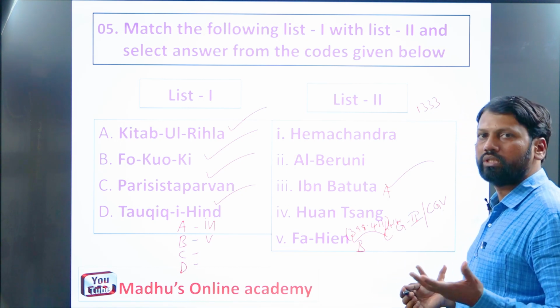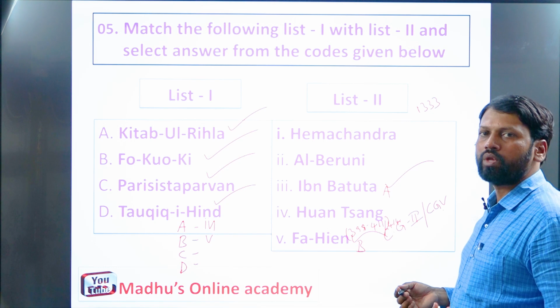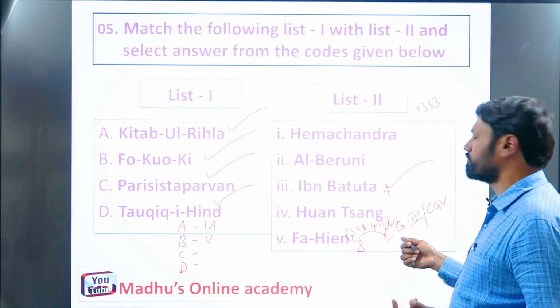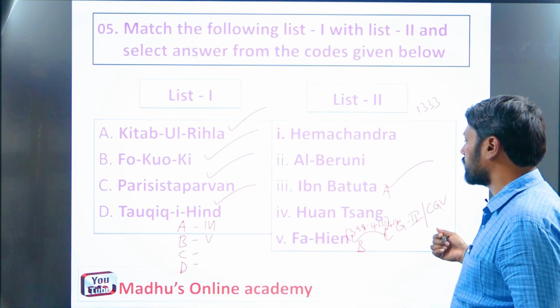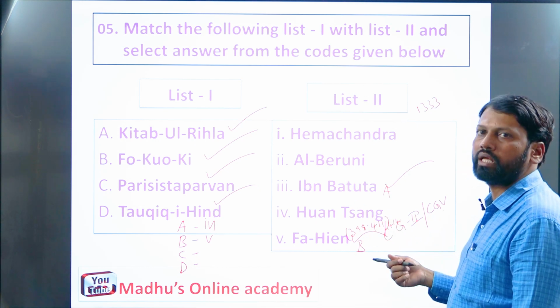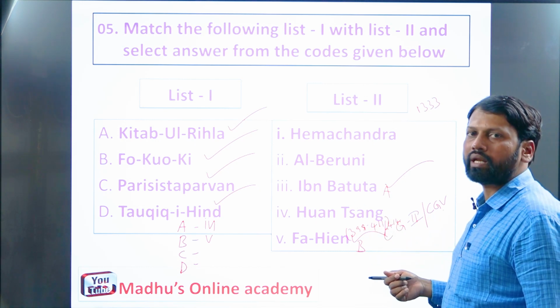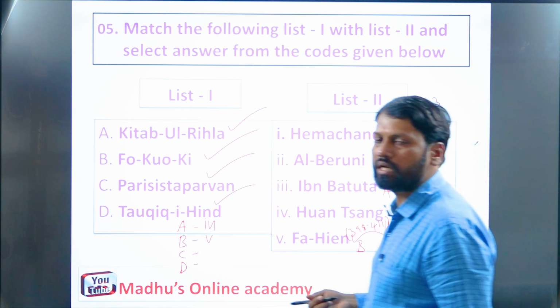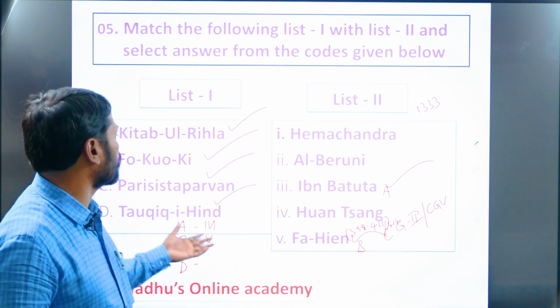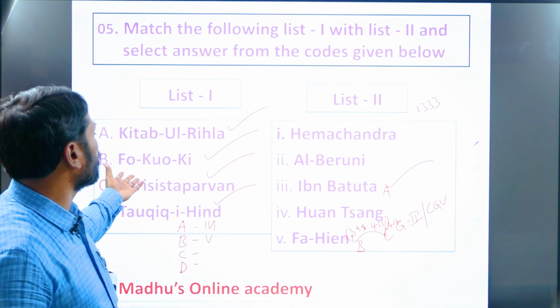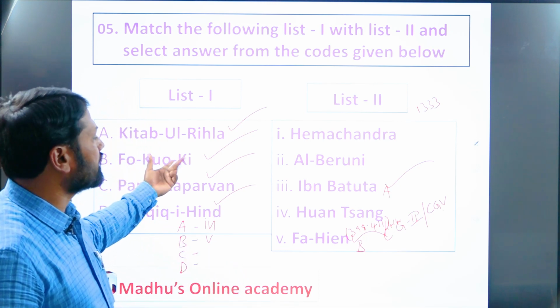Fahien was a Chinese Buddhist pilgrim who paid his visit to India during the rule of Chandragupta II or Chandragupta Vikramaditya, and wrote a book called Fo-kuo-ki in the Chinese language. Whatever he had seen and visited in India, he incorporated in his so-called book, Fo-kuo-ki, remember.